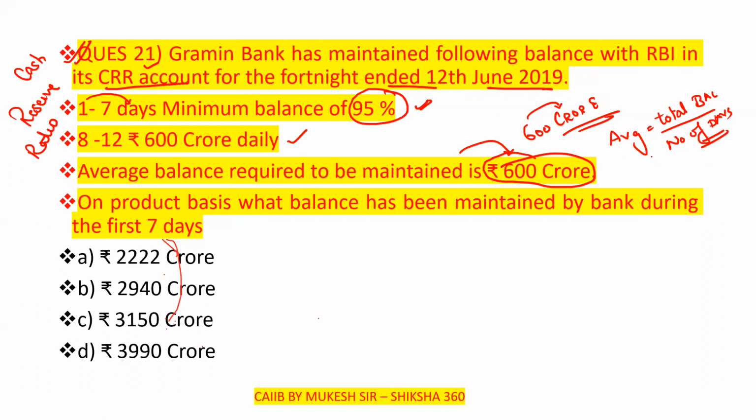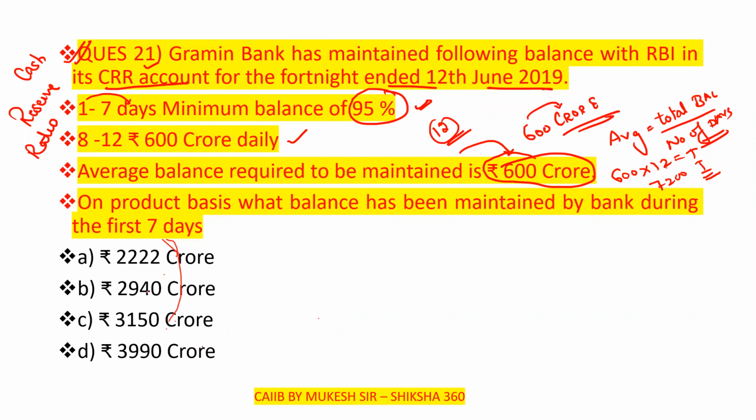Sometimes they will ask for the overall balance they have to maintain for the 12 days, that is the total balance. Average into number of days is equal to total, that is 12 into 6, that is 7200. So the total balance they have to maintain for the 12 days is 7200.